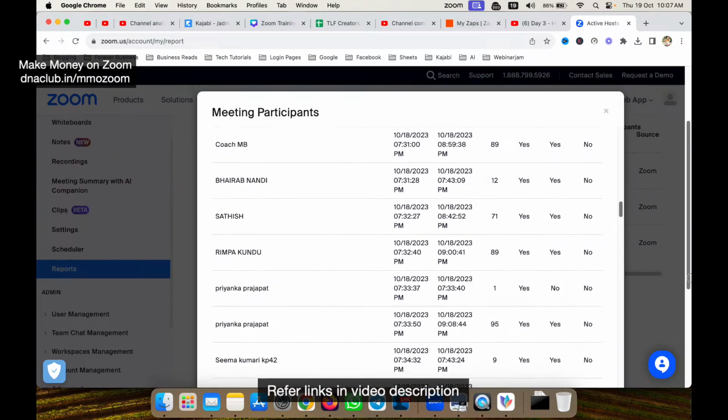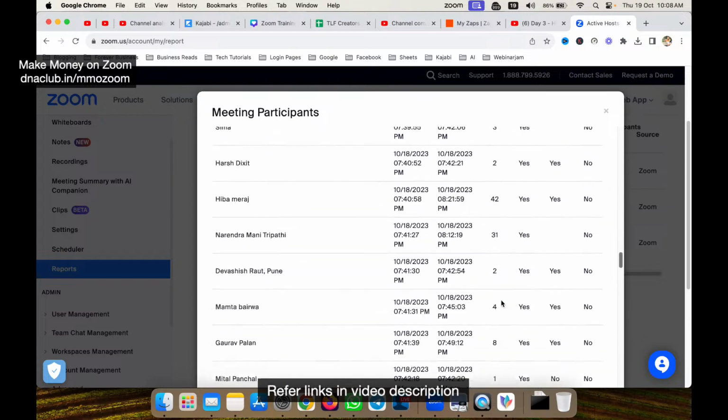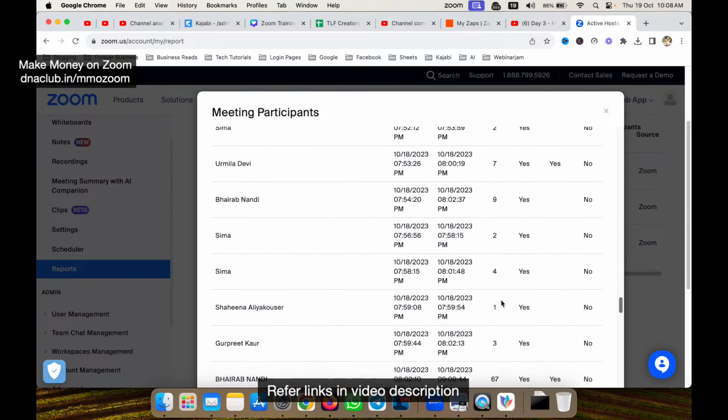Can you see? I can see this entire report. I can see Priyanka Prajapat, she entered the meeting and then she left. Then again she came back, okay. She came back to the meeting, correct? So I can see that when she joined back again, she was in the meeting for 95 minutes. So I can see the report of all the people who attended my meetings.